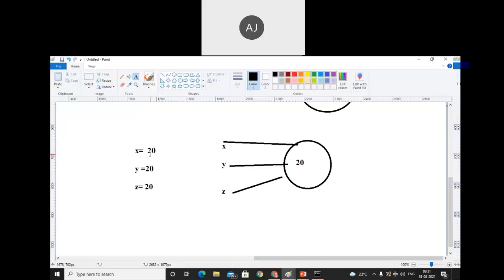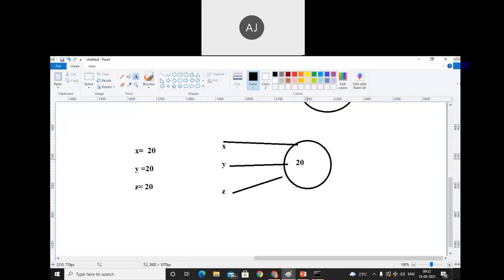So the interpreter will check whether a 20 object is available. If yes, then it will directly refer. If no, then the object will be created. And now y is equals to 20. At that time, it will check whether a 20 object is created. If yes, then it directly refers. If no, then a new object will be created.